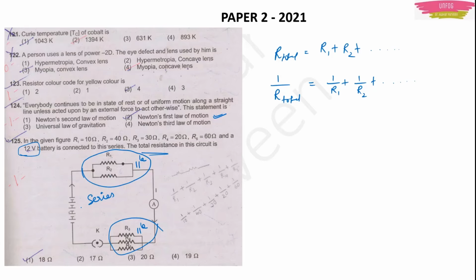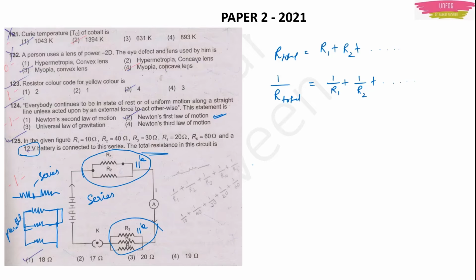Now for instance, one thing which you have to remember to identify: if the resistors are connected like this, where the ending point of one resistor is connected to the starting point of the other resistor, then this is a series connection. If the starting points are connected to starting points and the ending points are connected to ending points, then it is a parallel connection. So this much you can remember. This is a trick to remember.